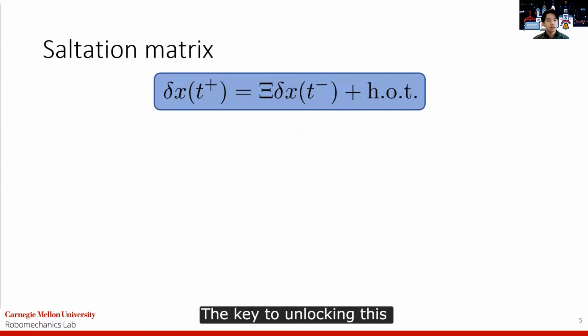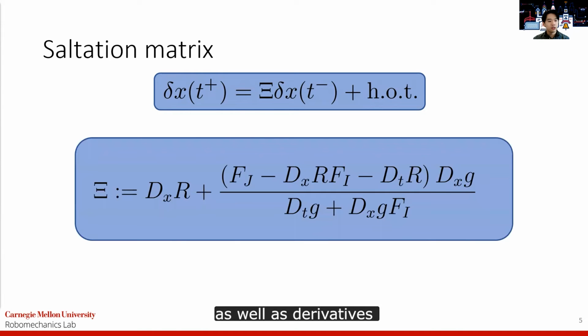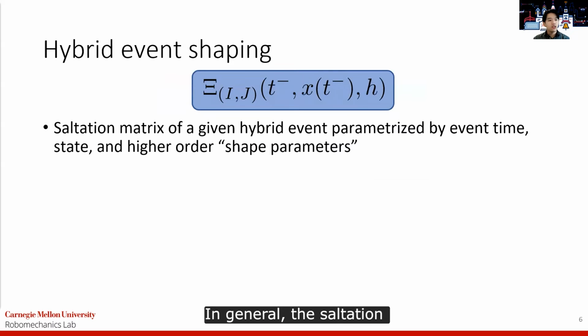The key to unlocking this is the saltation matrix, which maps perturbations across a hybrid event from time t minus directly before impact to time t plus directly after. The saltation matrix is a function of the dynamics in each mode, as well as derivatives of the guard and reset functions. In general, the saltation matrix is a function of hybrid event time, state, and certain higher order shape